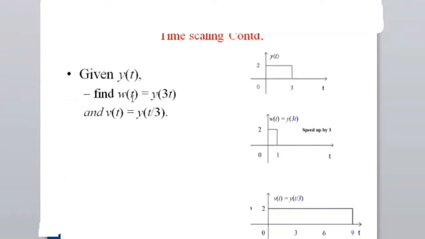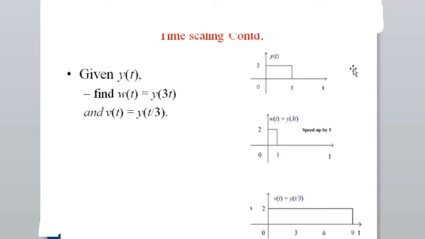The first thing is I will substitute w of 0. If I substitute w of 0, what will happen here? y of 0. What is my y of 0? y of 0 is 2 from this particular signal. When I substitute t equal to 1, what is going to happen? My right hand side will become y of 3. So what is y of 3? It is 2. So what I'm saying here is, if I put t equal to 1 in this expression, y of 3 is nothing but 2. Apart from that, if you substitute anything, that will become 0.